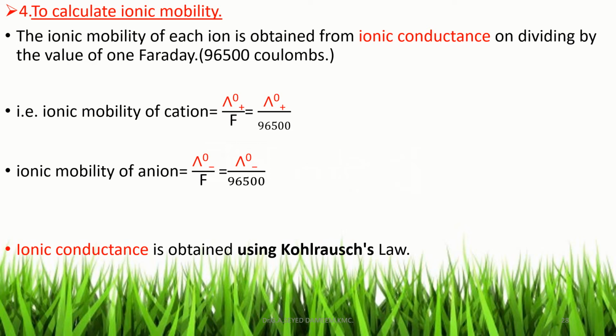Similarly, the ionic mobility of the anion is calculated as lambda 0 minus divided by 96,500, and these lambda 0 plus and lambda 0 minus values are obtained using Kohlrausch's law. So by simply substituting the ionic conductance in this equation, we can calculate the ionic mobility of the cation and the anion. So these are the applications of Kohlrausch's law.